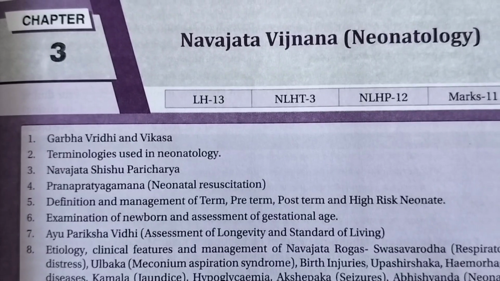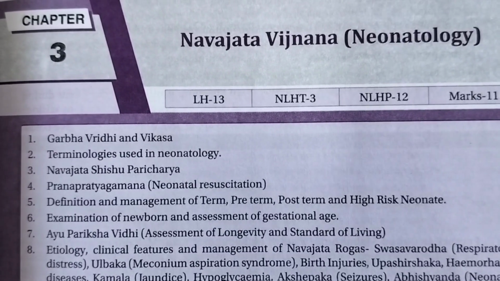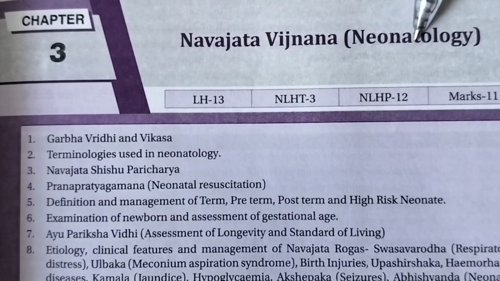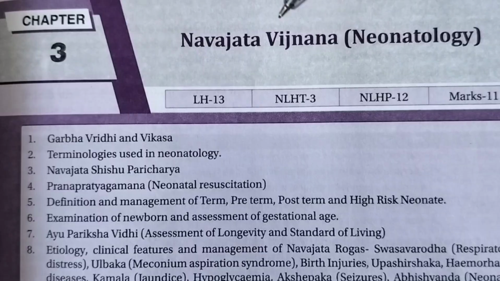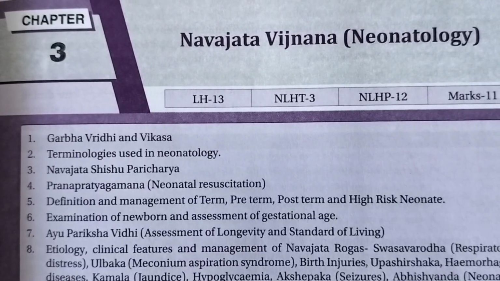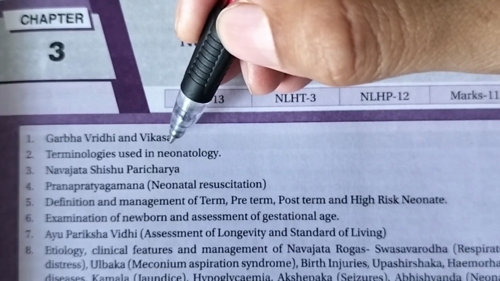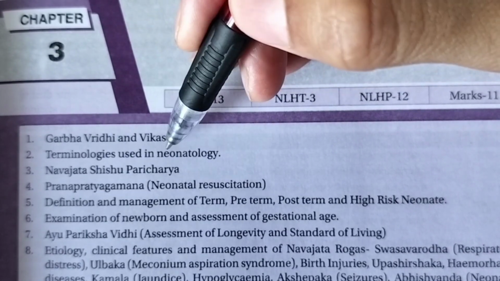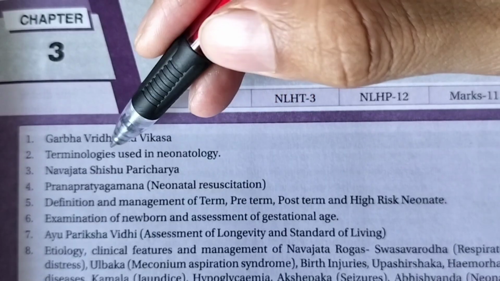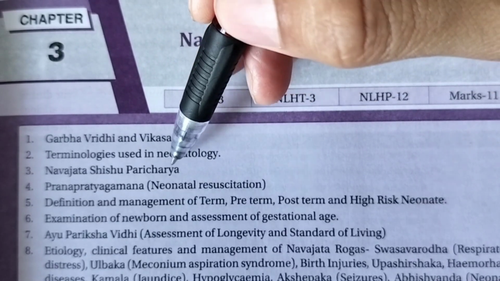Hi, so today we're going to start a new chapter of Kaumarbhritya. The name of the chapter is Navajat Vidyan, that is, neonatology. The points we are going to cover in this chapter are Garbha Vriddhi, which we learn in the first year in anatomy, that is Masanumasik Garbha Vriddhi, the terminologies, and in neonatology, Navajat Shishu Paricharya, etc.